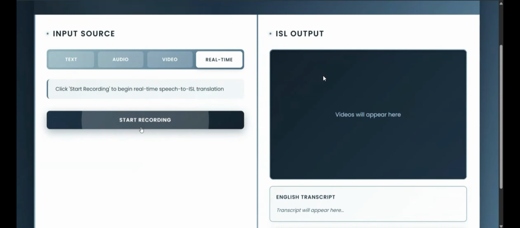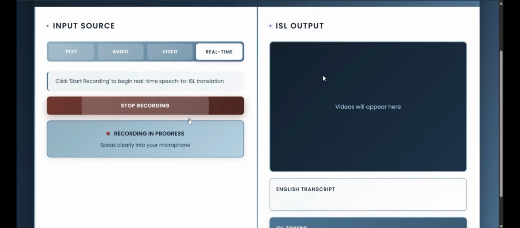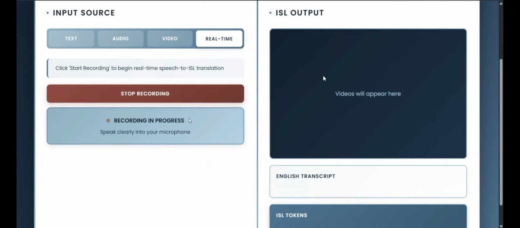Having seen the text, audio, and video input for the translation system, let's have a look at the core feature of this project, that is the real-time speech to Indian Sign Language translation system. In this, the mic gets real-time audio input from the user, and the backend processes the audio in real time and converts it into ISL tokens, with a visual depiction in real time of the Indian Sign Language. This has a huge use case in everyday life, including education, news channels, and sports commentary, where real-time speech input can be translated into proper Indian Sign Language, thereby eradicating the communication barrier for hearing impaired individuals. Now let's have an example of our core feature.